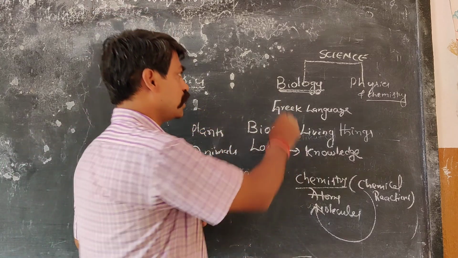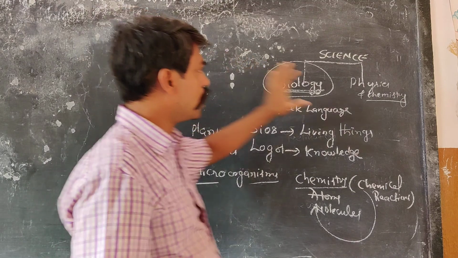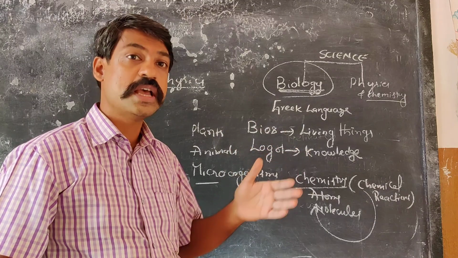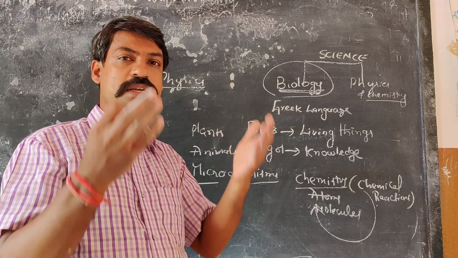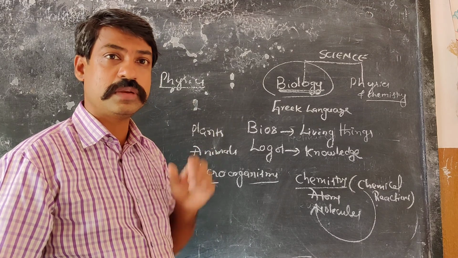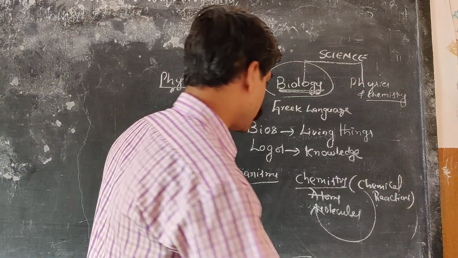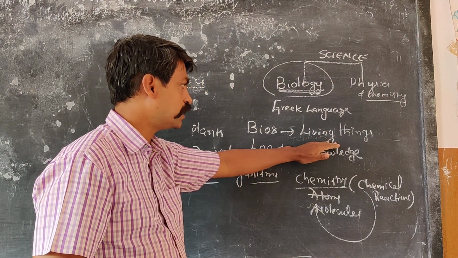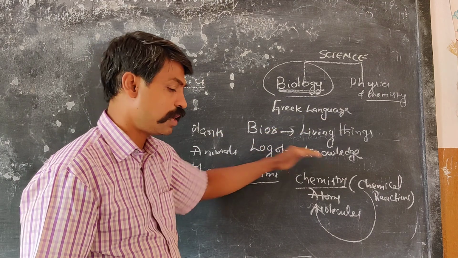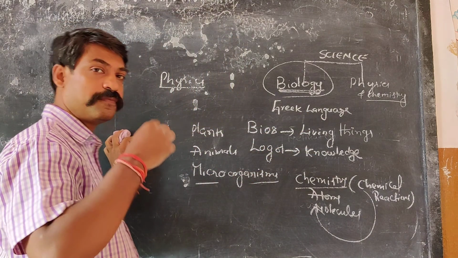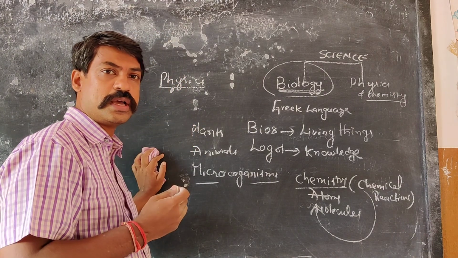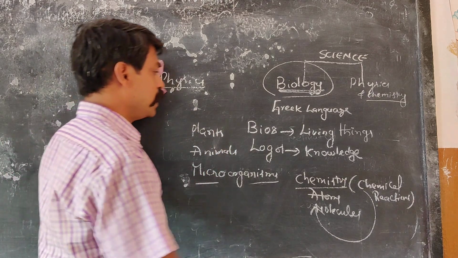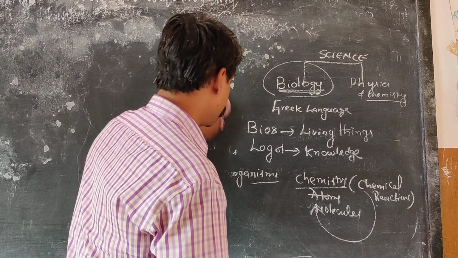Again, if you look at the biology subject, or each subject, physics or chemistry, they have many branches, many topics. As you go into higher studies, you'll be studying each topic in more detail. So let us keep it short and just try to understand what biology means. Bios means living things in Greek, and logos means knowledge. Physics is about the phenomena and processes happening around us with respect to machines and how machines are made using physics knowledge. Chemistry is about knowledge of atoms and molecules.